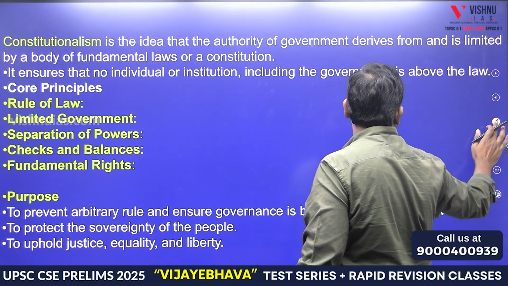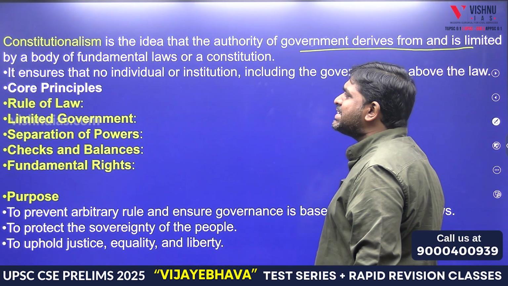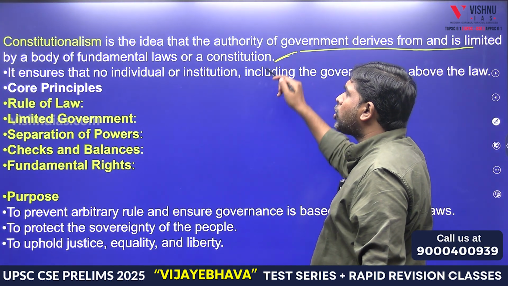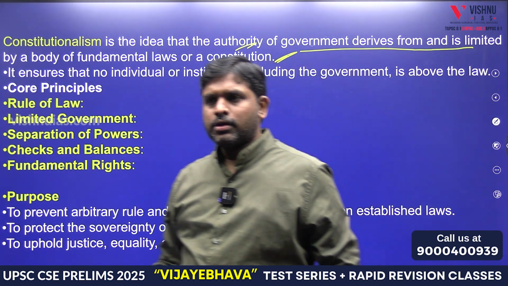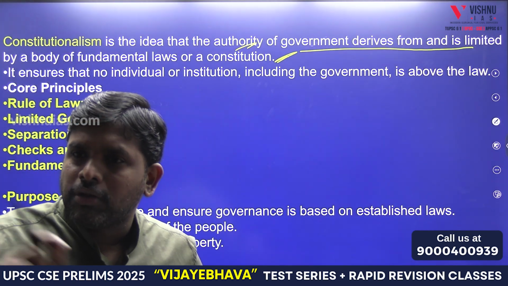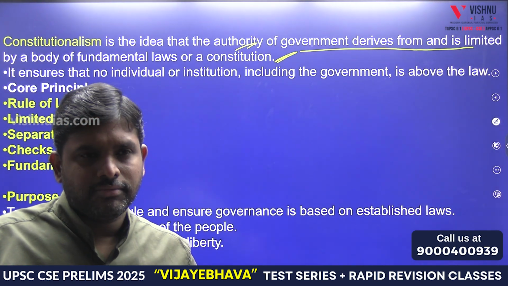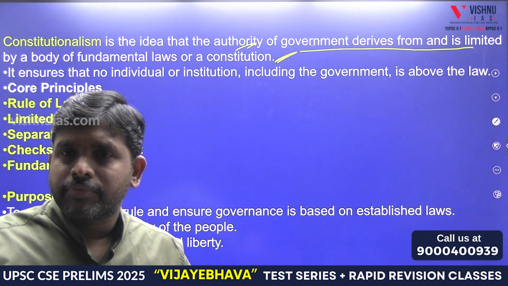Constitutionalism is the idea that the authority of government derives from and is limited by a body of fundamental laws or a constitution. What is the idea? The Constitution is going to control the authority of the government. Constitutionalism is controlling the state.